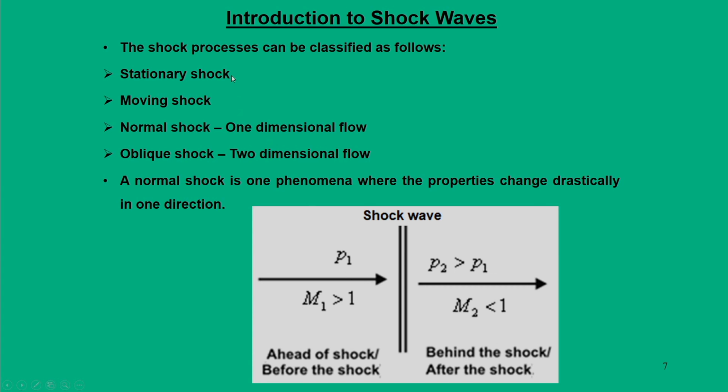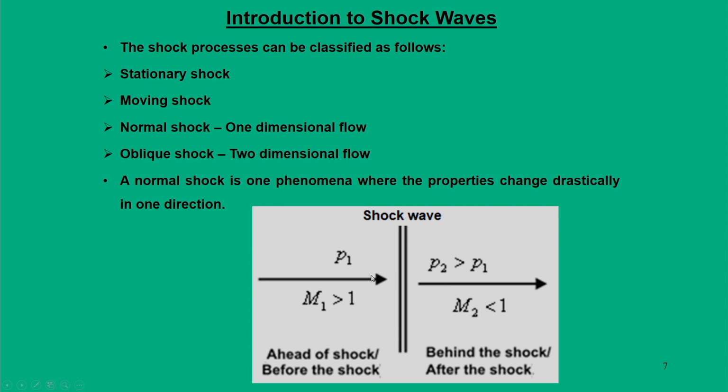Okay. So, this is how we do this stationary shock and moving shock. Now, when you say it is a normal shock, it is a situation where we say it is a one dimensional flow. Why do you say that? We can say this shock wave to be one dimensional since, when you are looking at a stationary shock, that means the shock wave is standing in this way. So, what happens in a normal shock, the streamlines that come are essentially perpendicular to this shock wave.